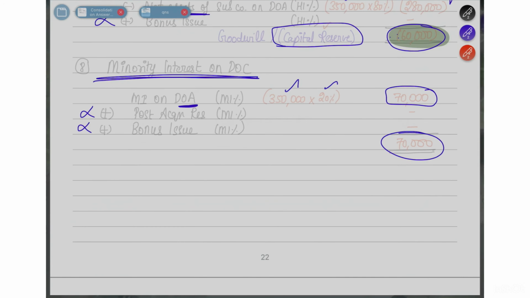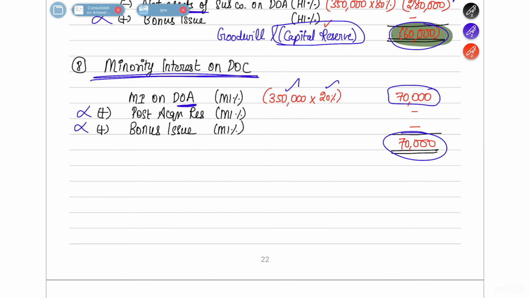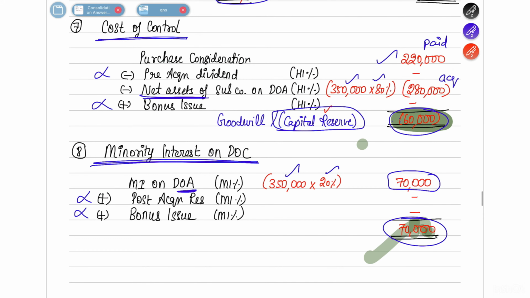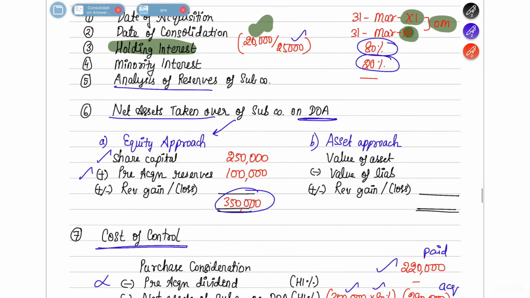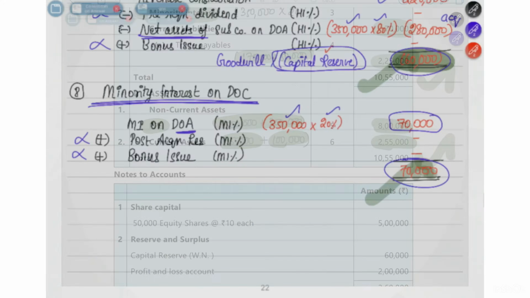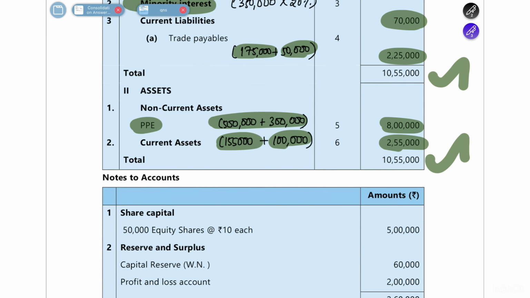So all the three effects, did we give? We showed the minority interest also in the liabilities column, correct? Then we showed this capital reserve also on the liabilities side of the balance sheet. So both of these are covered there. So that is what we had to cover. Okay. I hope you understood this question also.